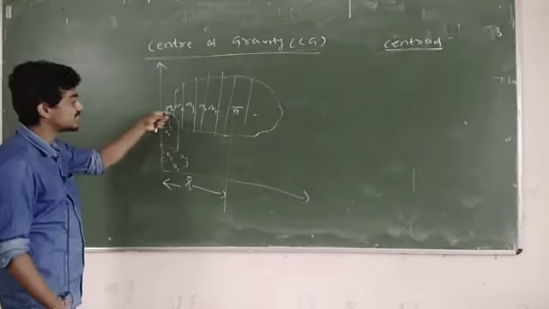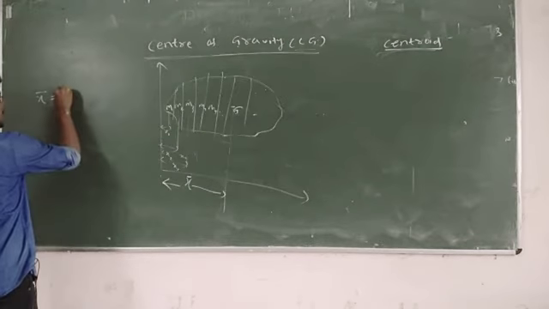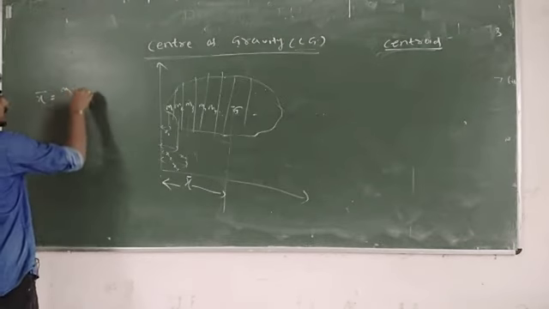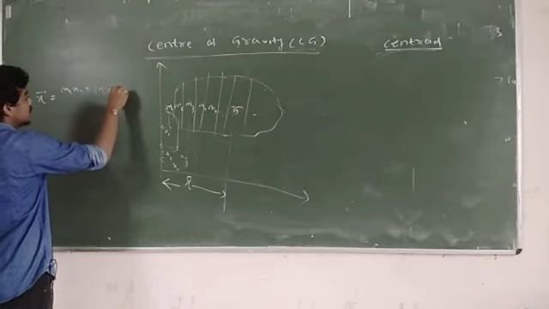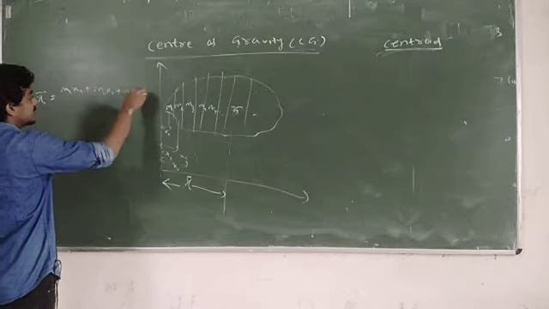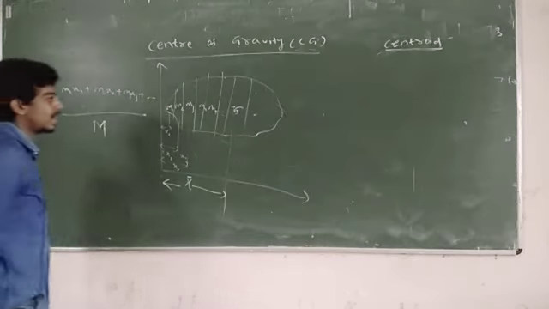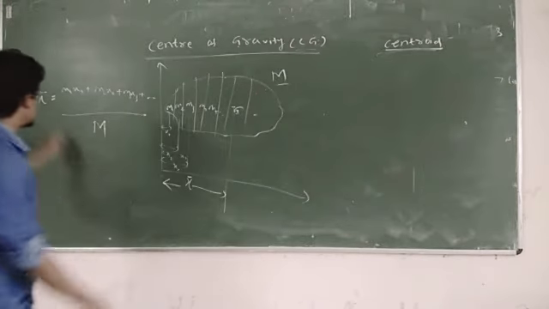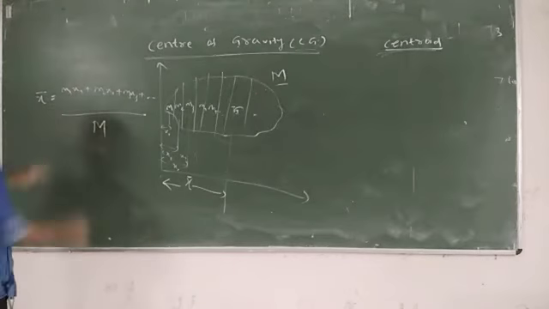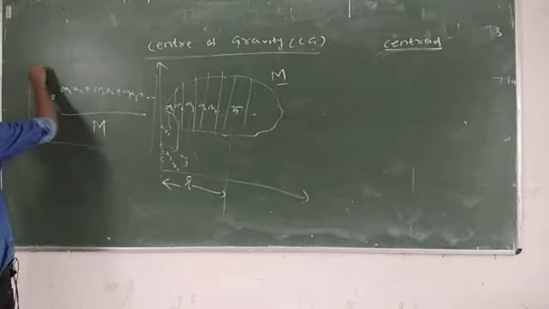Here I am taking mass or weight, whatever you can take, mass into distance. Suppose m1 x1 plus m2 x2 plus m3 x3, and it will continue like this, divided by the total mass. Suppose the body has total mass m. So x bar can be calculated like this. This is the x coordinate.